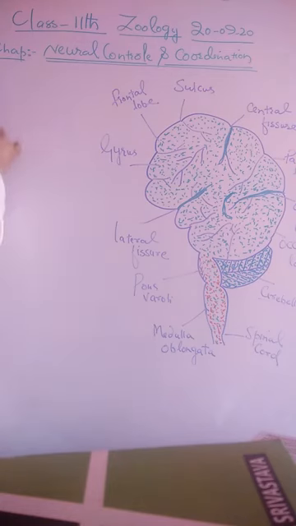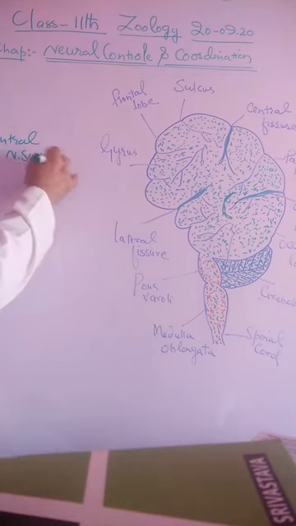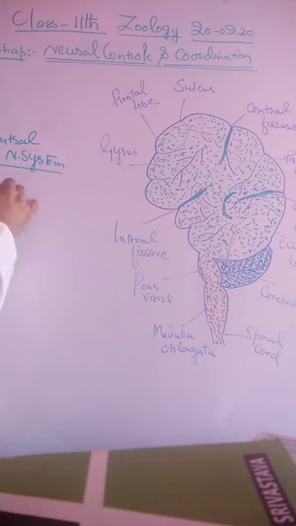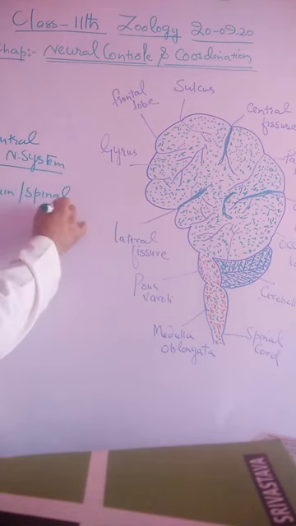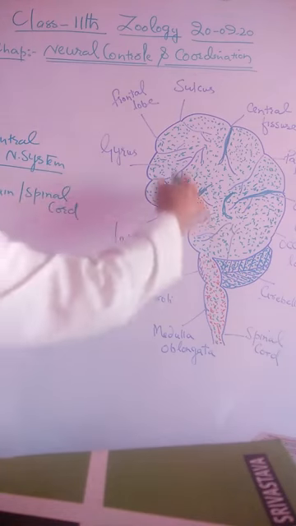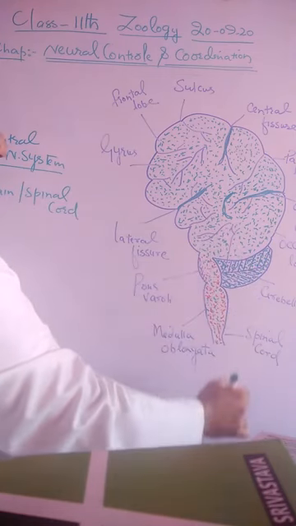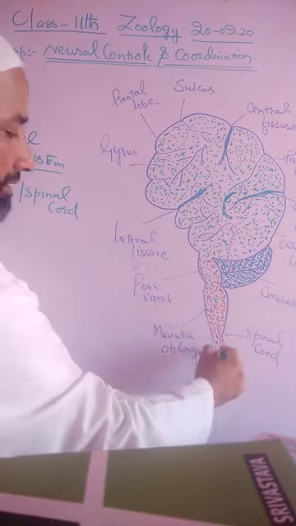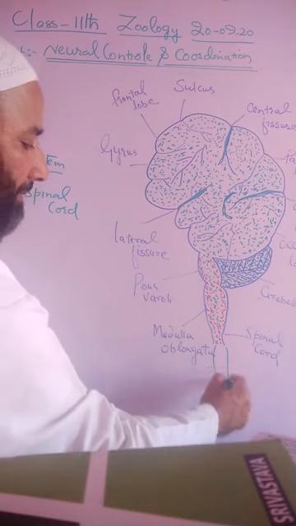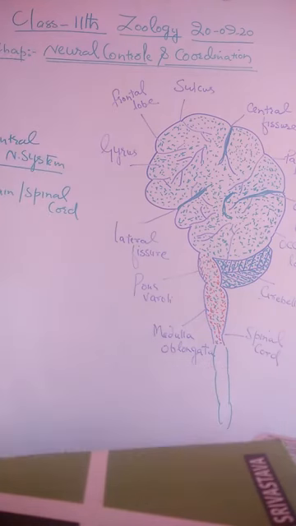So far as the central nervous system of human beings is concerned, it is made up of two parts. The first is the brain, and the second is the spinal cord. This is the brain, and this is the spinal cord, which runs up to the last column of the lumbar vertebrae.